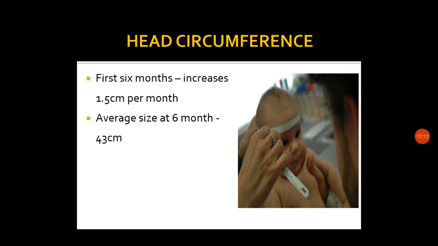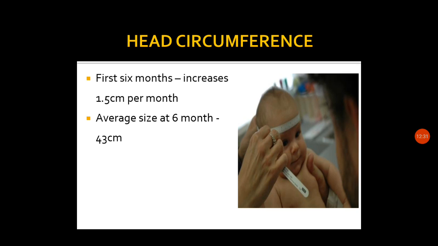The newborn we will be discussing later. The newborn head circumference is nearly 33 to 36 centimeter, and that will become 43 centimeter at 6 months.